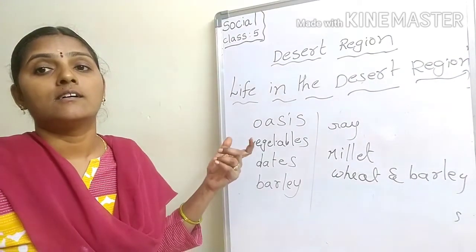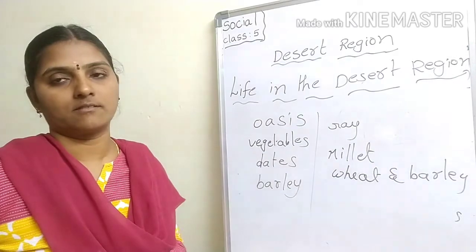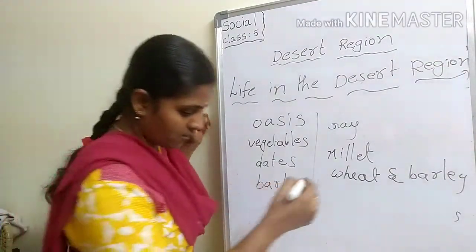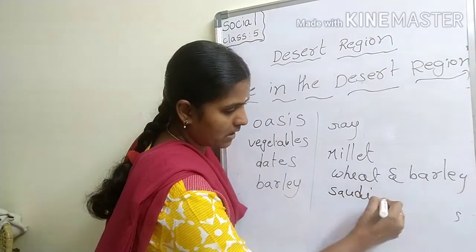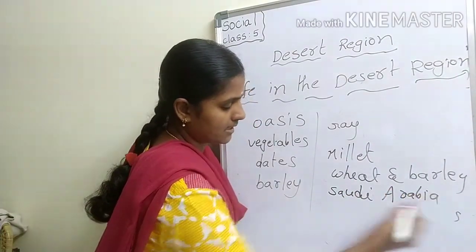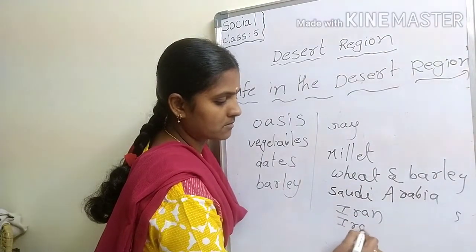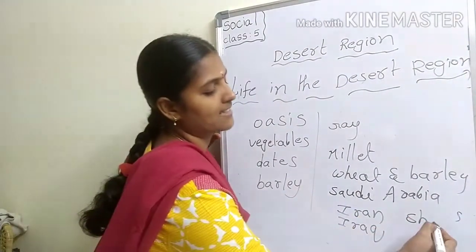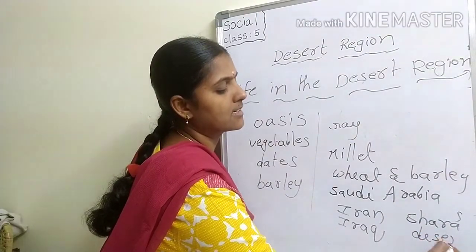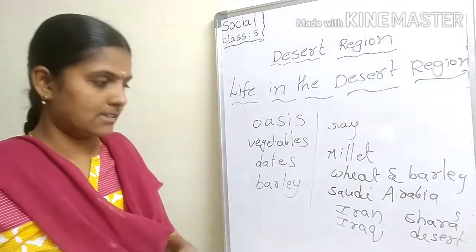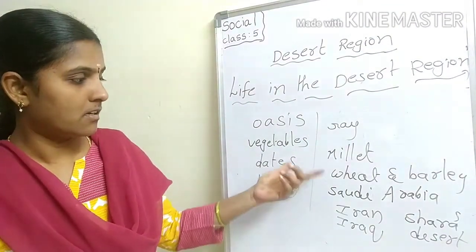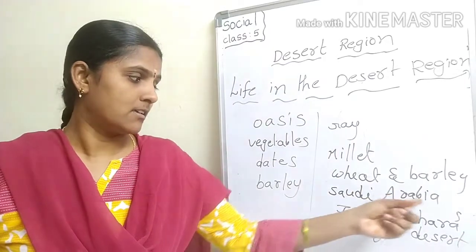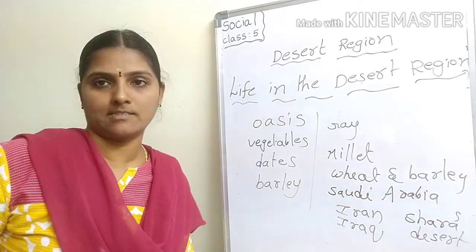Petroleum deposits are found in Saudi Arabia, Iran, Iraq, and the Sahara Desert. Understood?